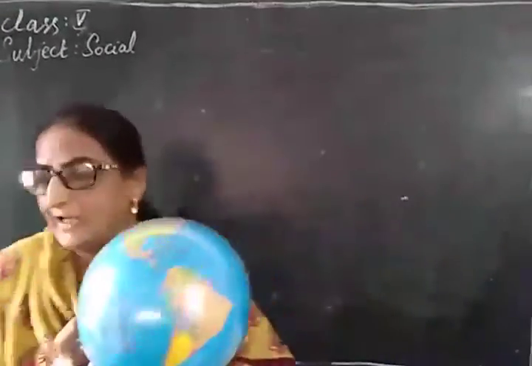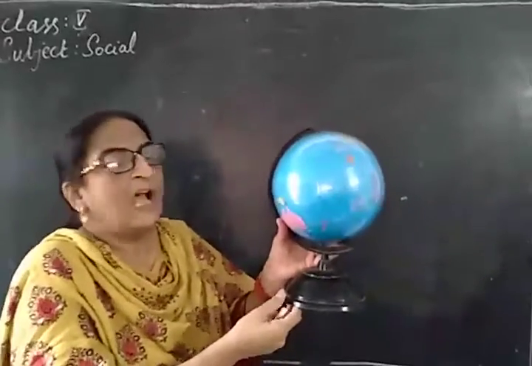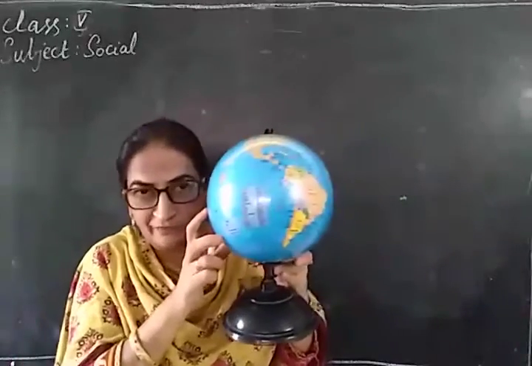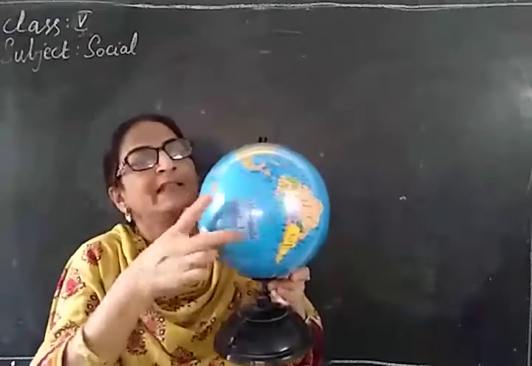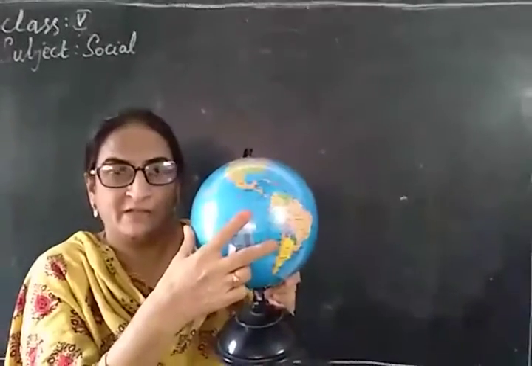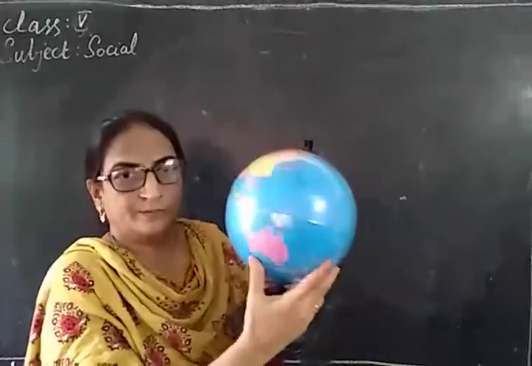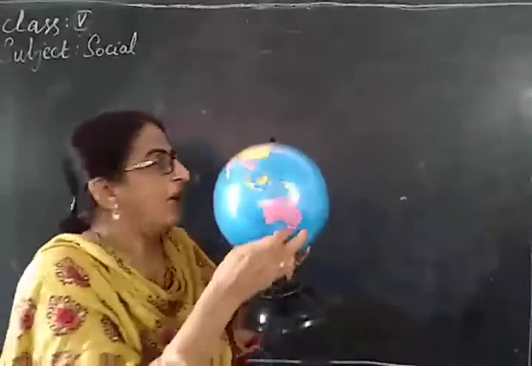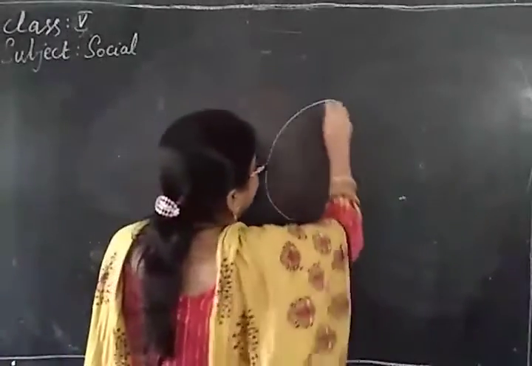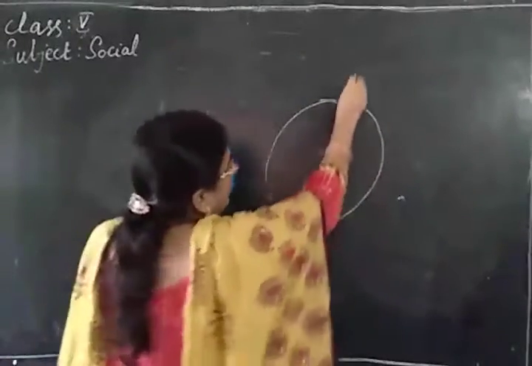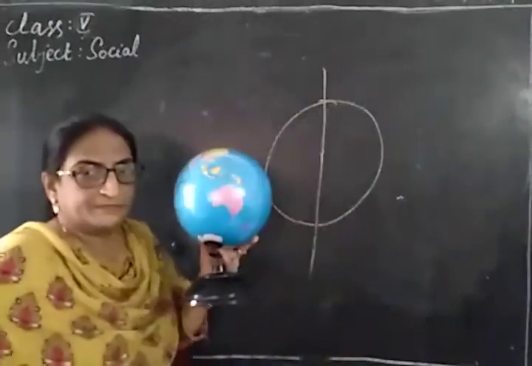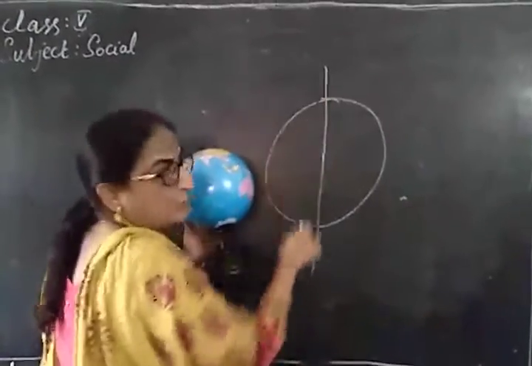So now when I am showing this globe like this, are you able to see the whole part of it? No. You can see only half of the globe here. So to see the other part, I have to turn the globe. So what is happening? I am turning the globe on one line. That line is not vertical.